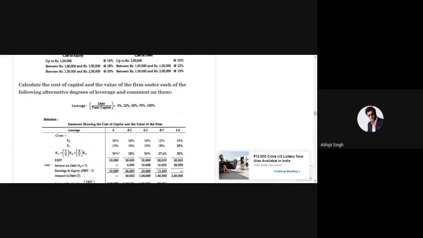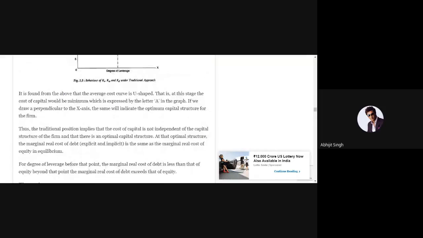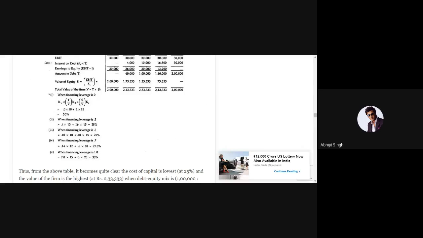Ma'am, tomorrow is also class? Yes. Why, is tomorrow something? Ma'am, Chhat Puja. Okay. Let's see. If no class, then management will inform. Okay, ma'am. Thank you, ma'am. You will get the information in your group if no class. Okay, ma'am.